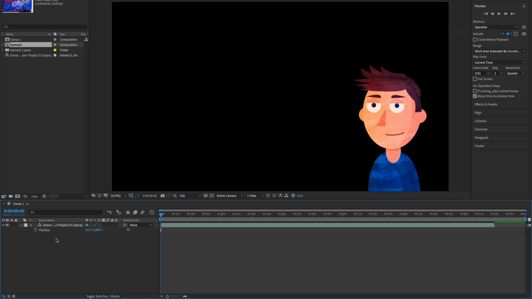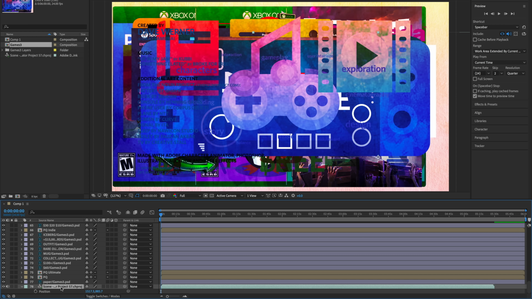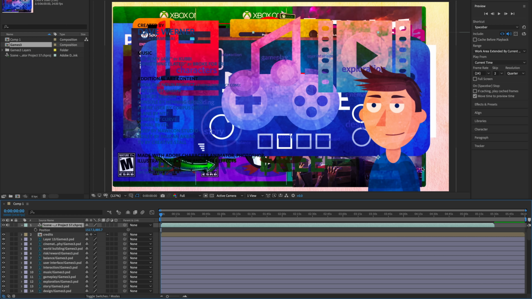And then inside my original composition, Comp 1, I'm going to press Command V. And now all of those elements are going to show up here. Now, those have all covered my main narrator guy, and normally I want him to be at the top. So I'm just going to take him from the bottom, drag him up here, and now he's showing up ahead of everything.